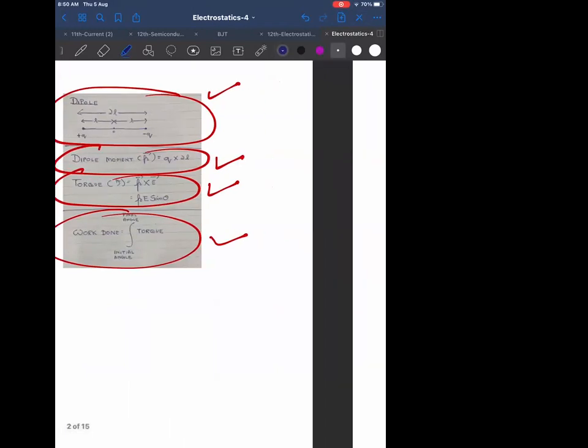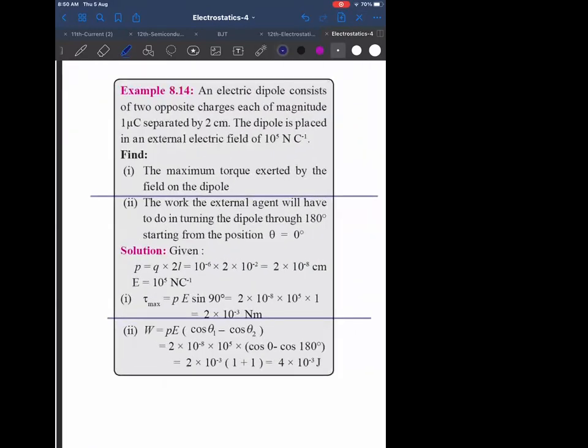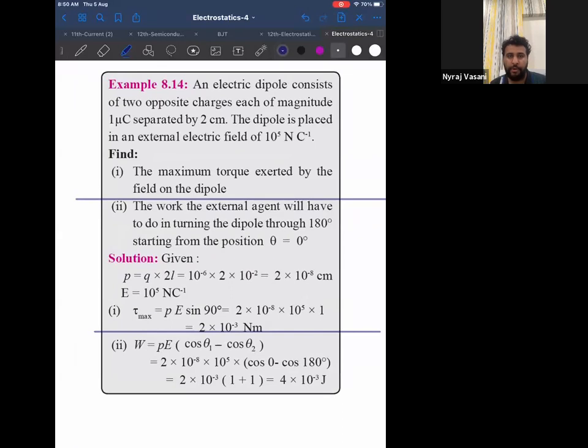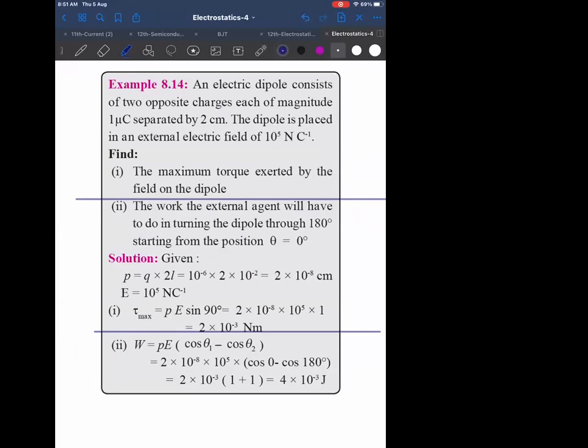Only the first part we have to do now. Only the first one, only torque. Got it? Yes, sir. Okay, perfect.